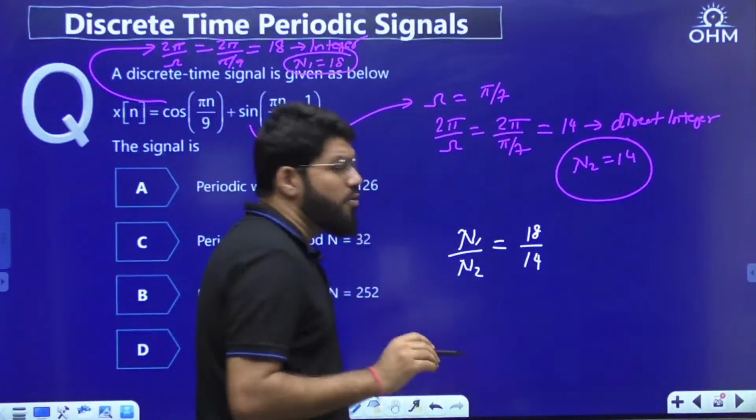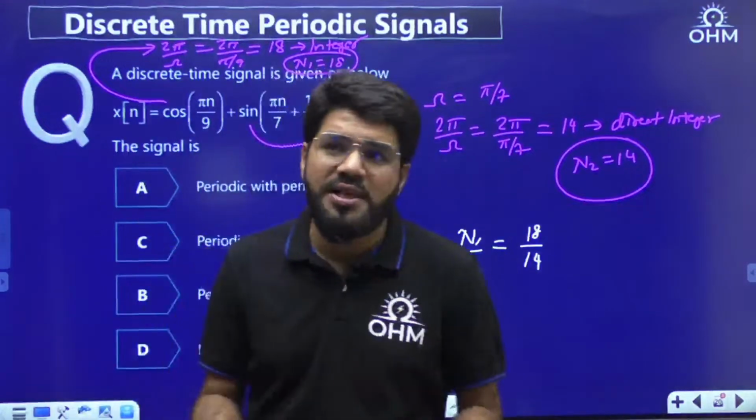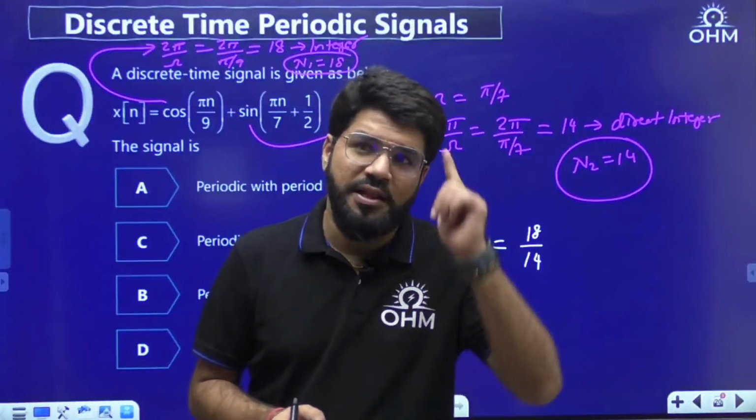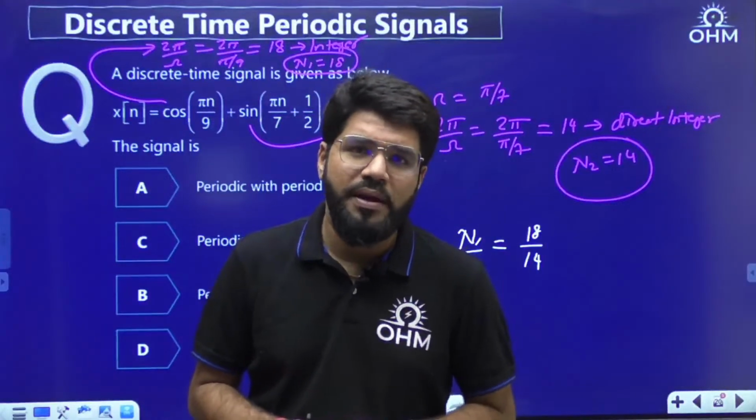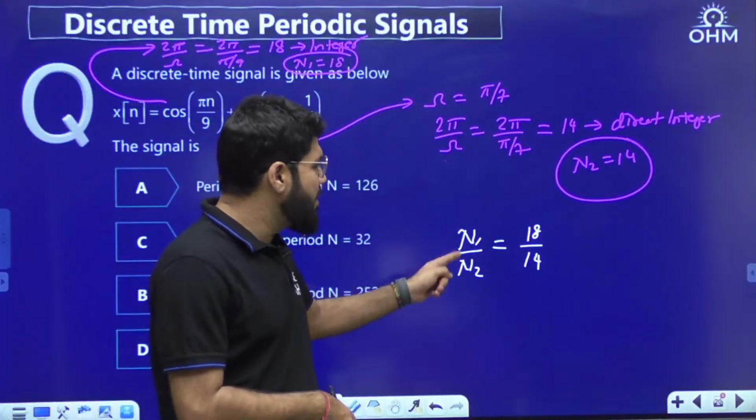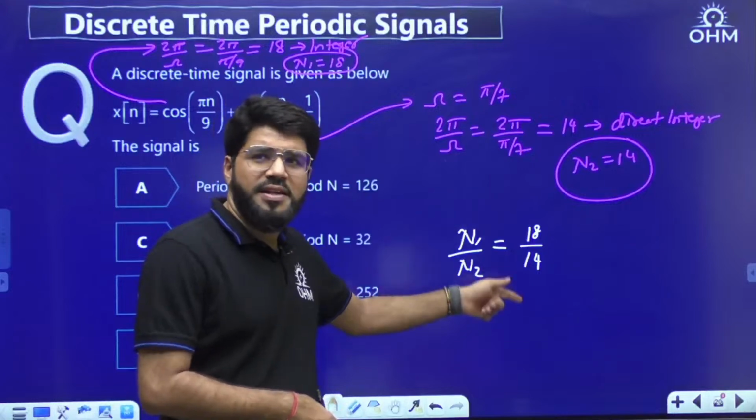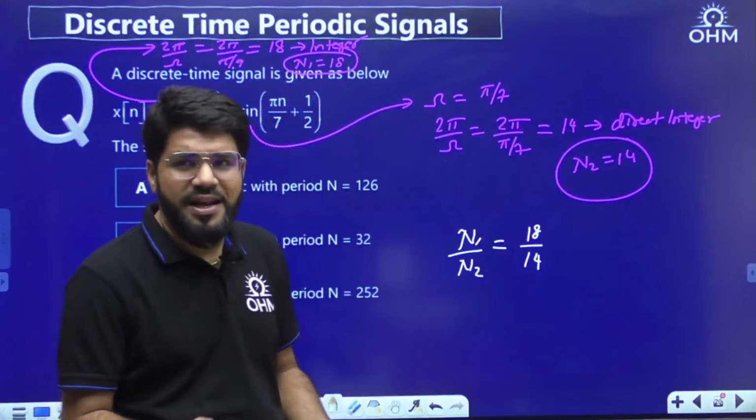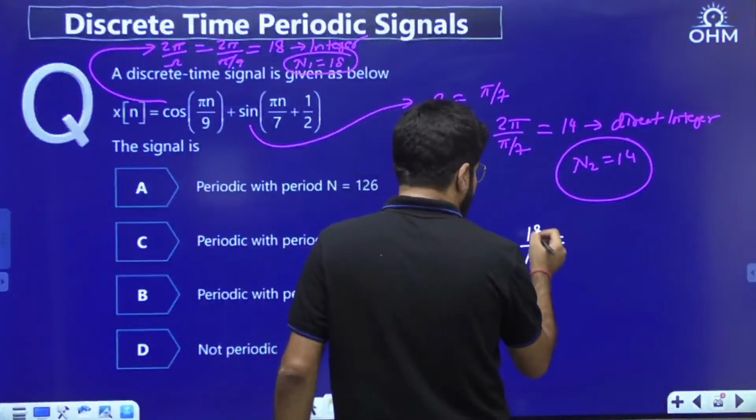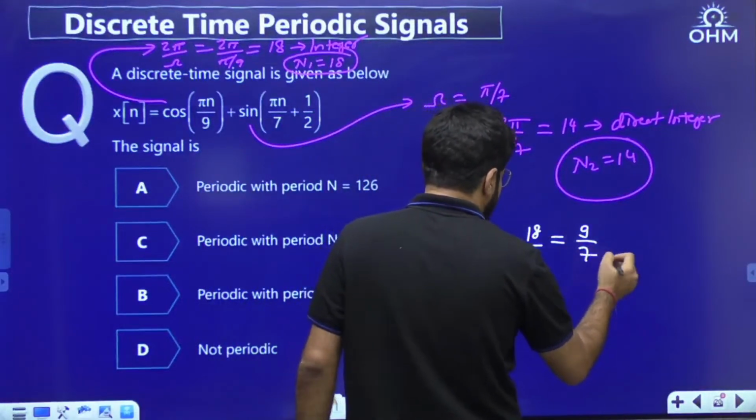I clearly explained why it is always periodic, because the logic was telling you that the ratio of the time periods should be rational. That's what we derived for the continuous time domain. So here, if you take the ratio of time periods, both of them are individually integers, so the ratio will always be integer to integer. That is a rational number, so that is why it is confirmed periodic. Now write it in the simplest form, this is 9 by 7.